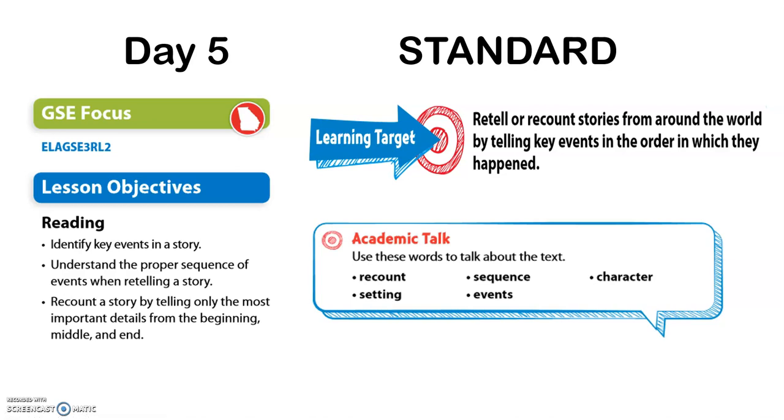Our day 5 standard is RL2, which states, identify key events in a story, understand the proper sequence of events when retelling a story, and recount a story by telling only the most important details from the beginning, middle, and end. Our learning target for today states, retell or recount stories from around the world by retelling key events in the order in which they happened. Our academic talk words are recount, setting, sequence, events, and character.